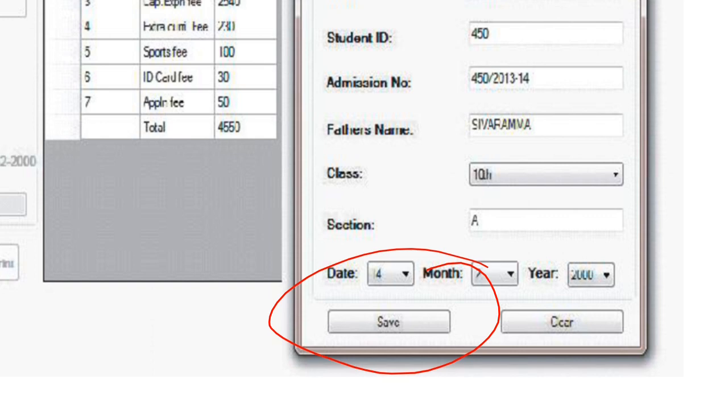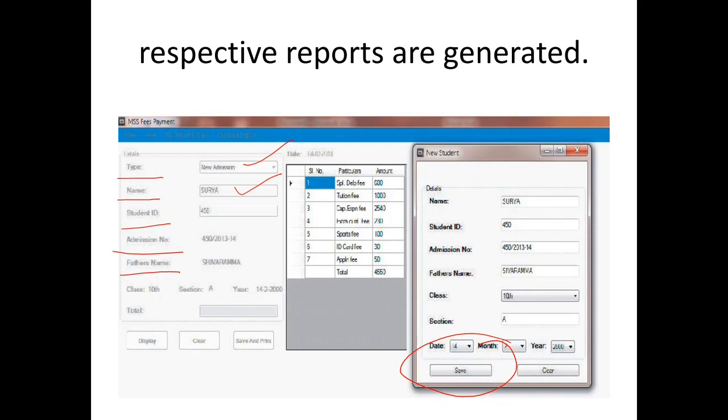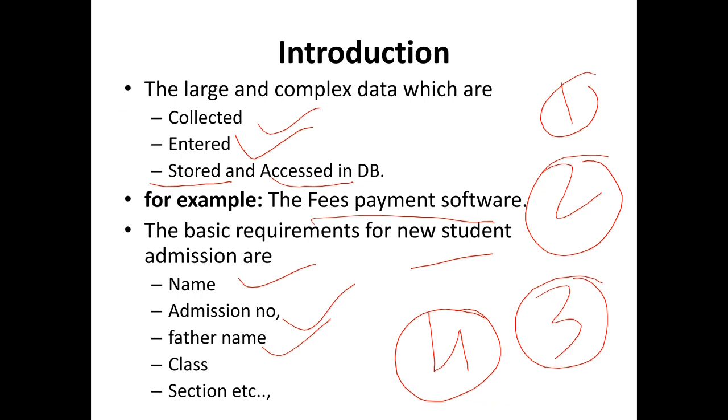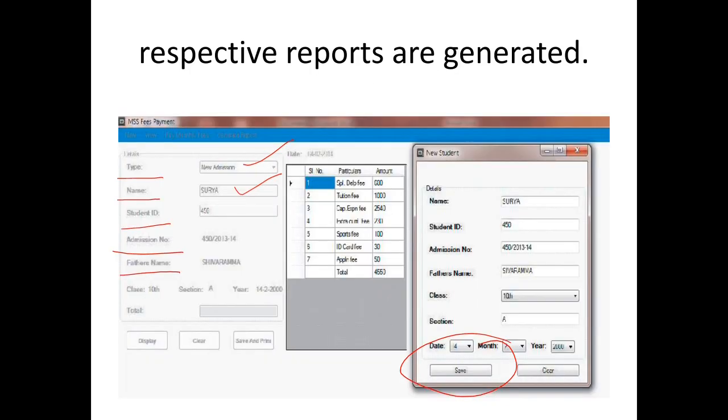After saving the data, we have to access the data based on the user's requirement. See, these are all the four fundamental operations: collecting data, entering into the system, store, and we have to access the data in the database based on the user's requirement.